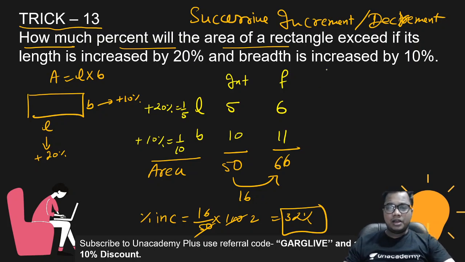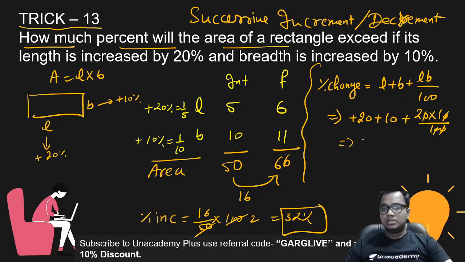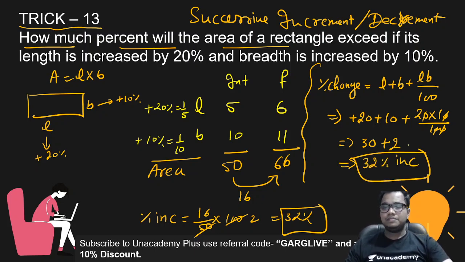And you can also solve this question with the help of a formula. Percentage change equals length plus breadth plus LB by 100. So length is increased by 20%, breadth is increased by 10%, plus 20 into 10 upon 100. This is also the simplest one. 20 and 20 cancel out. 20 plus 10, 30, plus 2 into 1, 2. So this is a 32% change, a 32% increase in the area of the rectangle. So this is one another way to solve this question.